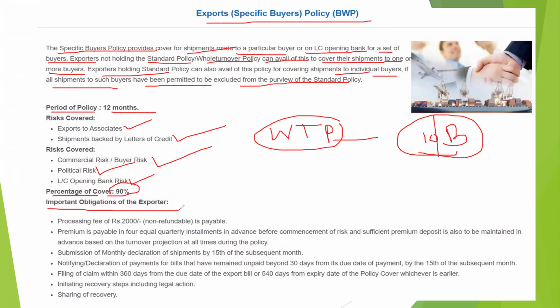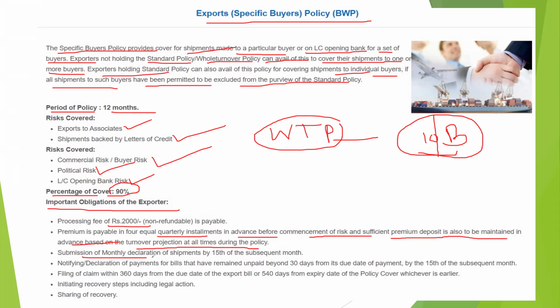Important obligations of the exporter: they have to pay a processing fee of 2000 rupees. Premium is payable in four equal quarterly installments in advance before the commencement of risk, and sufficient premium deposit is also to be maintained in advance, based on the turnover projection, at all times during the policy.